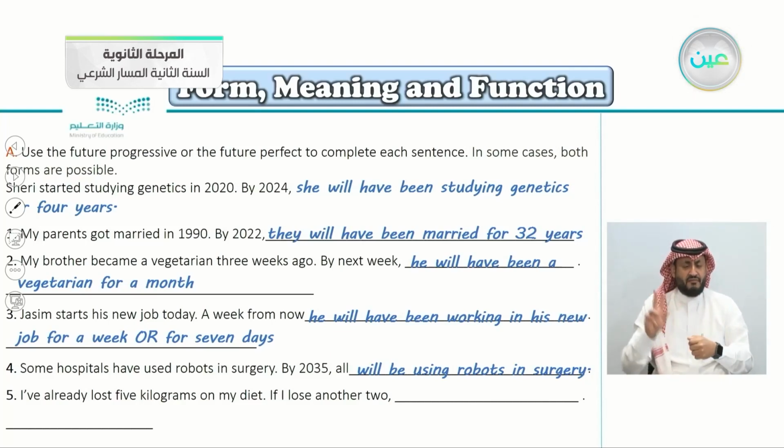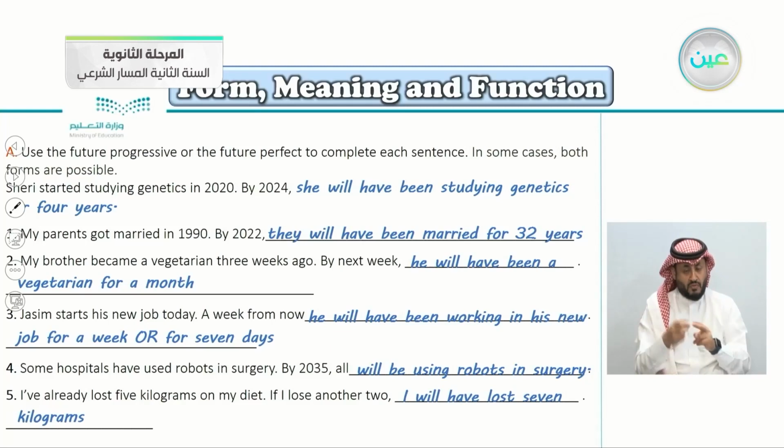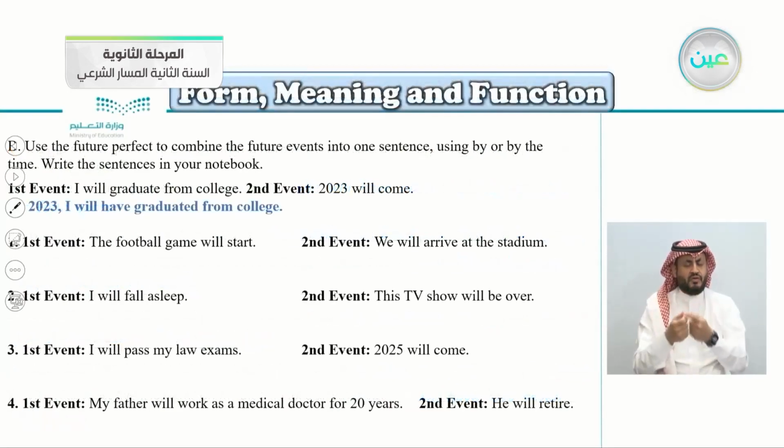Number five, I've already lost 5 kilograms on my diet. If I lose another 2, this is a simple math here. Yes, I will have lost 7 kilograms. If I lose another 2, I will have lost 7 kilograms.